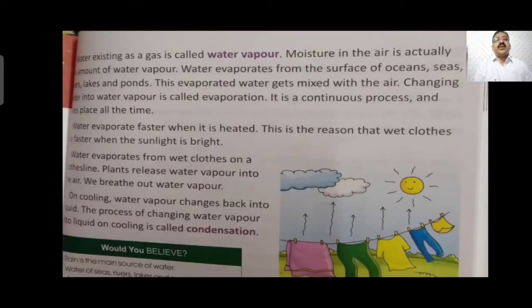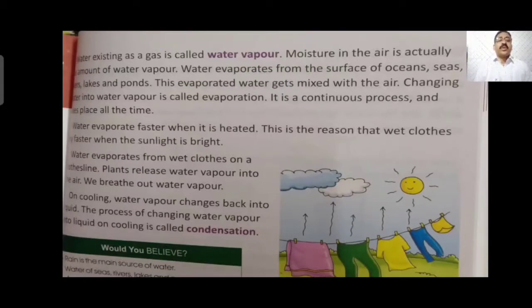Changing water into water vapor is called evaporation. It is a continuous process and takes place all the time. Water vapor is a gaseous form of water which we cannot see. Now also, when I am sitting here, around my side you will find air is there. Air is there means water vapor also is there, because water vapor is a gas. A gas generally we cannot see with our naked eye.